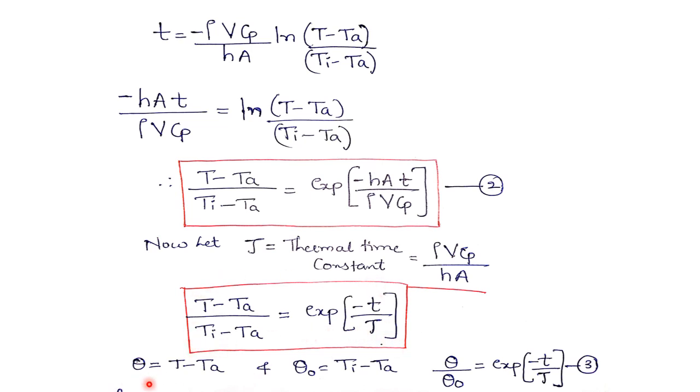So my expression will be in this form. Now let us assume that theta is equal to T minus Ta, whereas theta naught is equal to Ti minus Ta. Then my expression will be in this form: theta by theta naught equals the exponential form of minus t divided by tau. Let me call this equation 3.